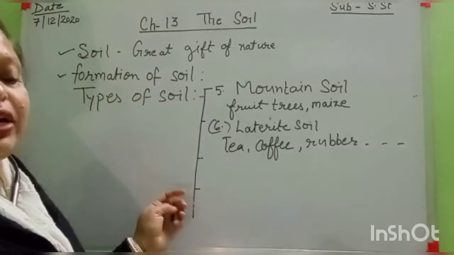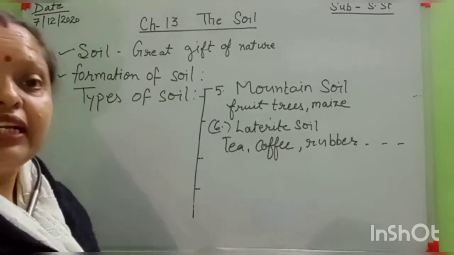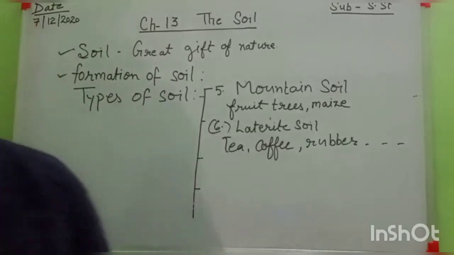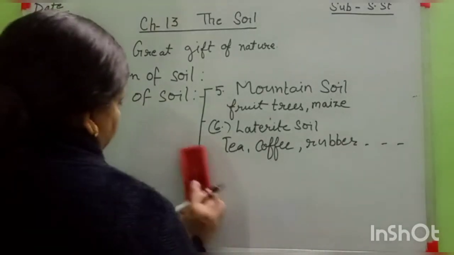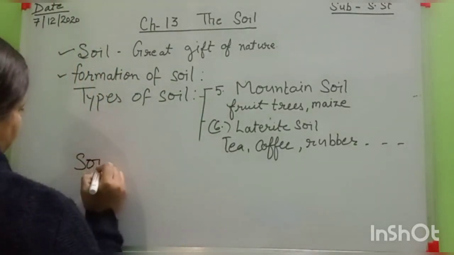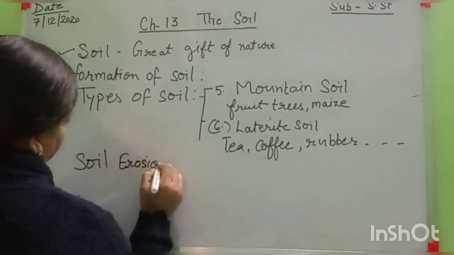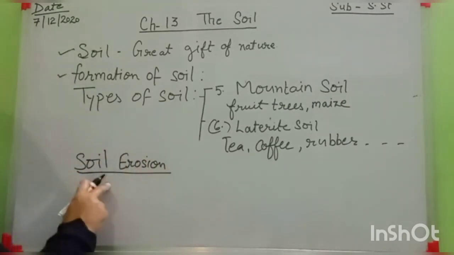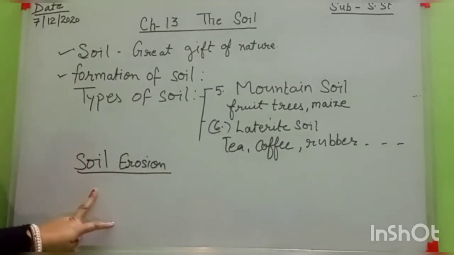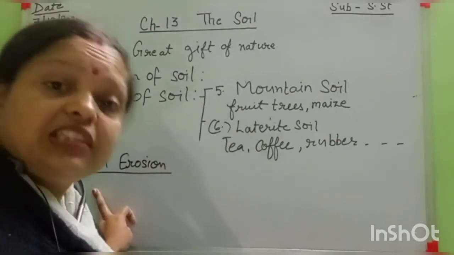In the last, soil is a very important natural resource, and we must protect this natural resource. And one more thing left is soil erosion. What is soil erosion? Soil erosion. What is the meaning of this word? Look at here, everyone. Soil erosion is also caused by deforestation. What is the meaning of deforestation? Deforestation means cutting the trees.